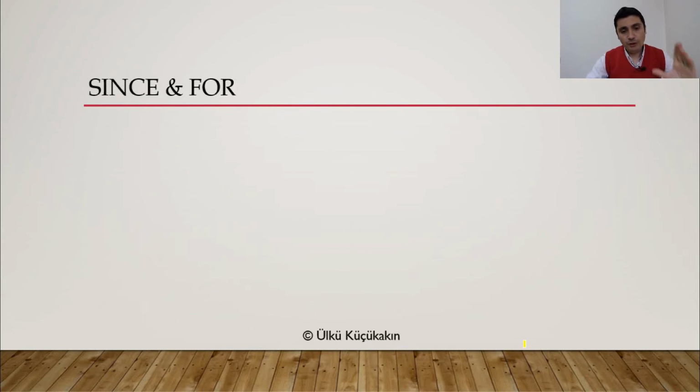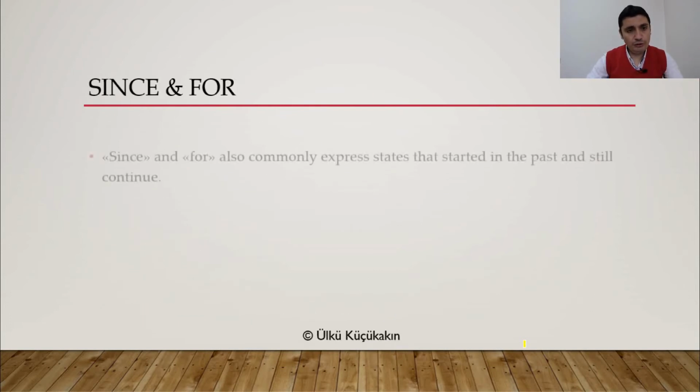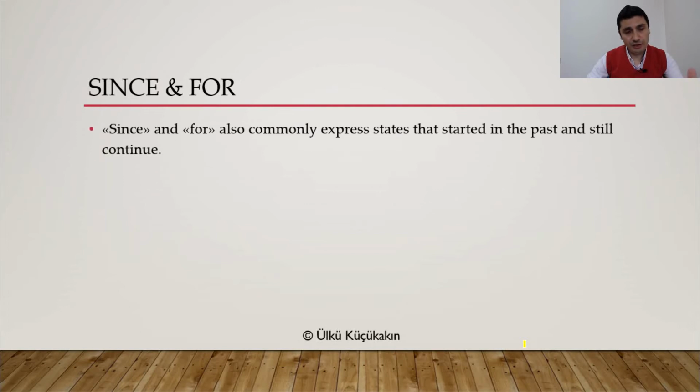Now, all my life, all her life, all his life is commonly used, but also since and for are also very commonly used to express states that started in the past and still continue. So be careful, everyone. We are still talking about the first function of present perfect tense. And here we are talking about since and for in this function.